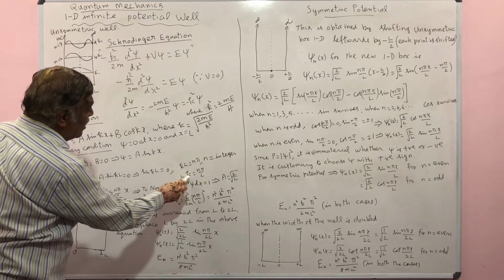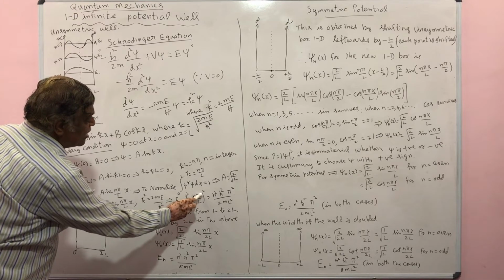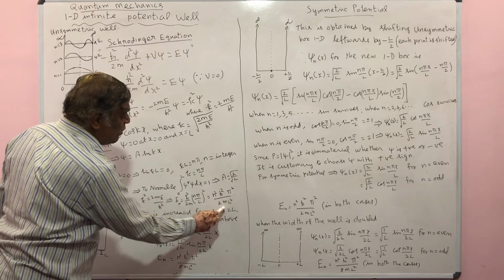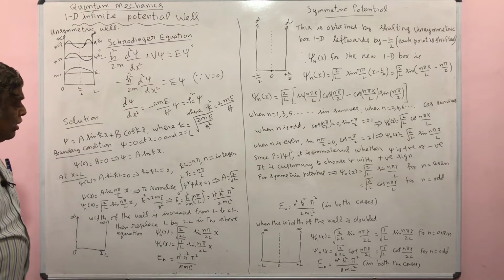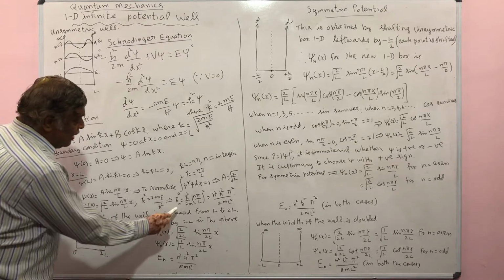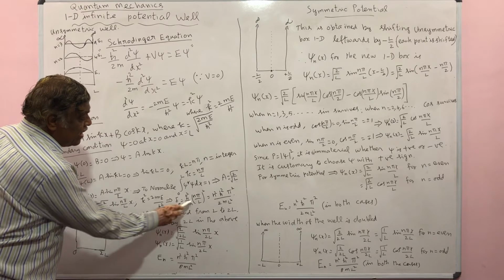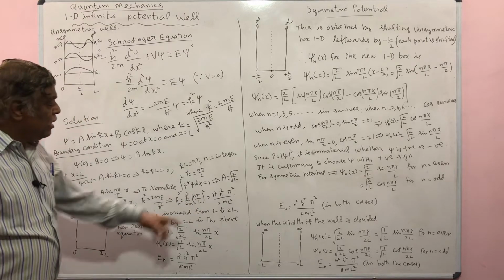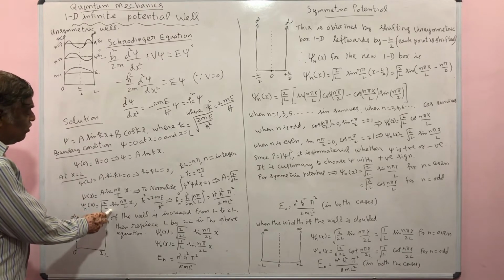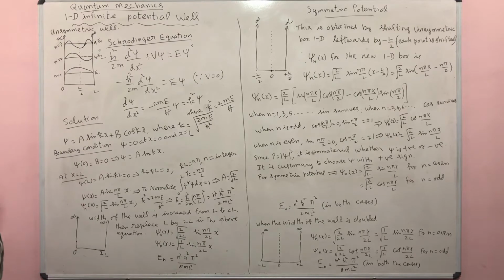K we have already, remember k is n pi by L. So we substitute n pi by L, so this is n pi by L whole square. So this is equal to n square h cross square pi square by 2m L square. This you put a subscript n. So this is the energy value corresponding to the nth state, which is n square h cross square pi square by 2m L square. So this is the energy eigenfunction for this problem, and this is the energy eigenvalue corresponding to this problem.